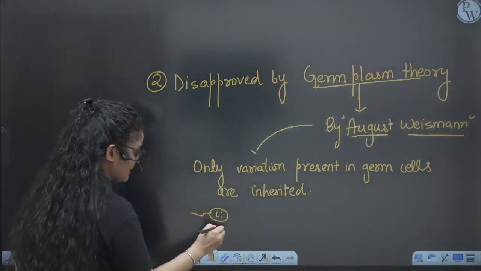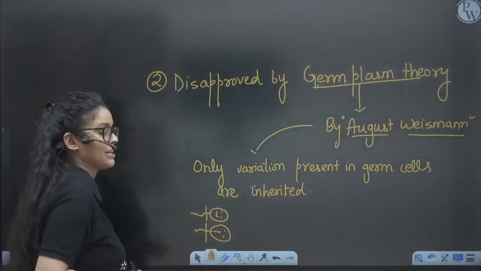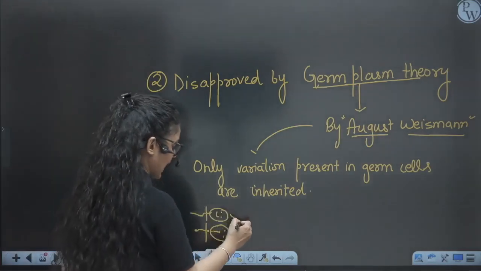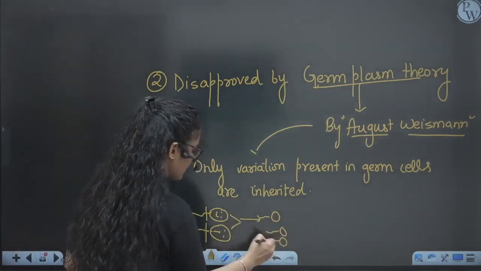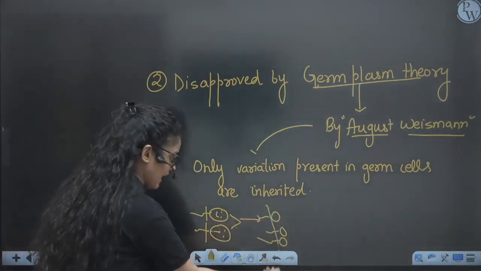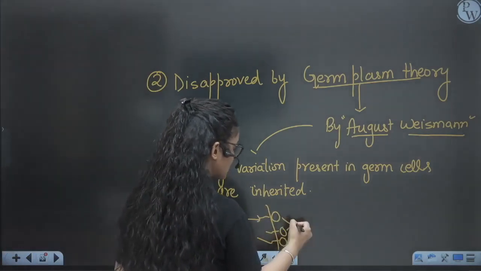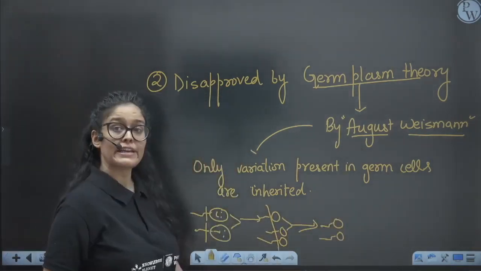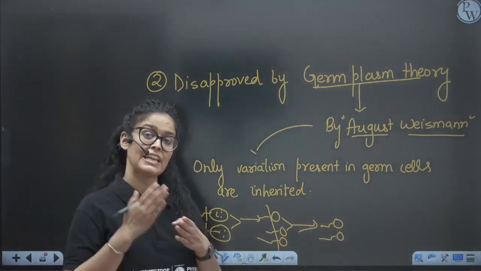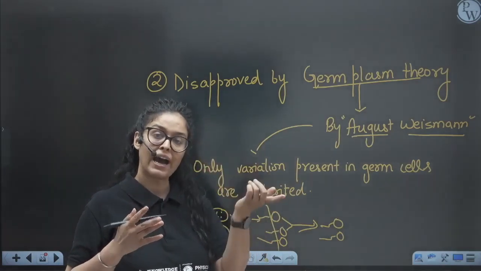So he took the mice, right? And he mutilated the tails of mice, both male and female, and mated them. And he saw that all their children had tails. Then again he mutilated the tails of all the offspring and crossed them together. Then the next generation also had tails. He did this experiment, mutilation of the tail, for 20 generations.